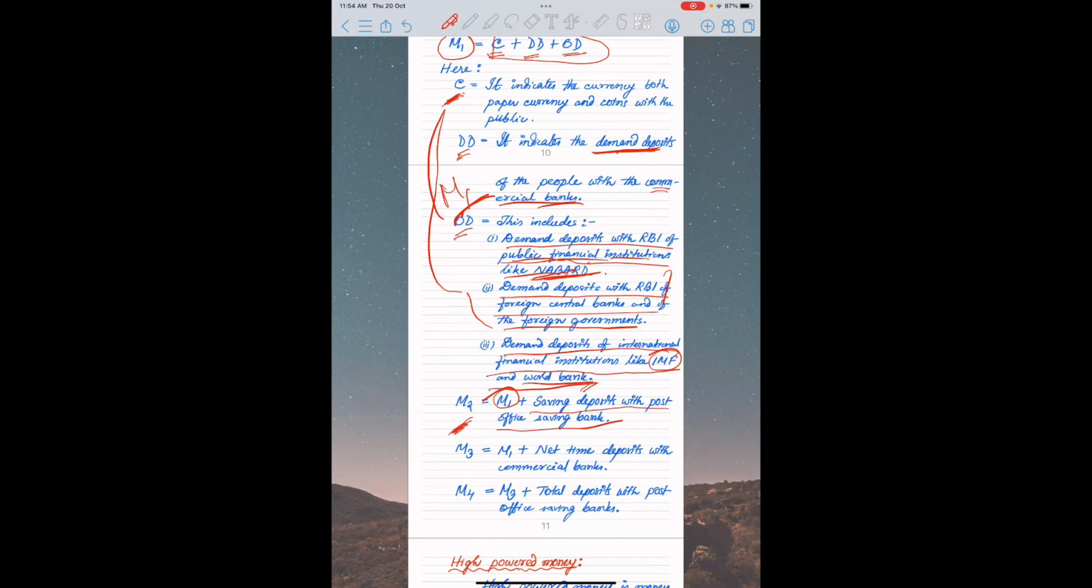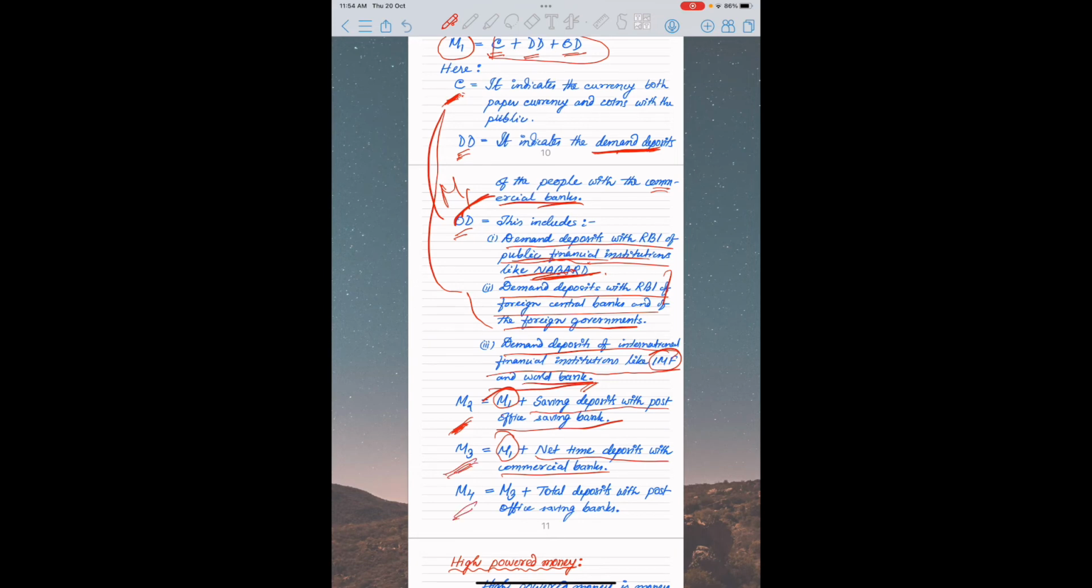Now come to M3. M3 is nothing but the M1 plus net time deposit with the commercial banks. Numbers of deposits are there in the commercial bank. We will discuss in the banking sector. So the net time deposit is also included in the M3.